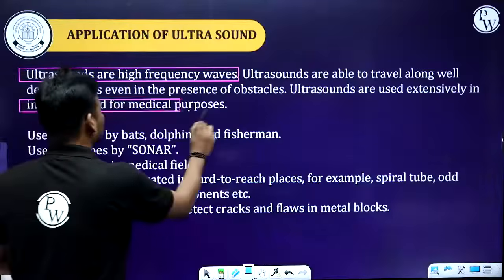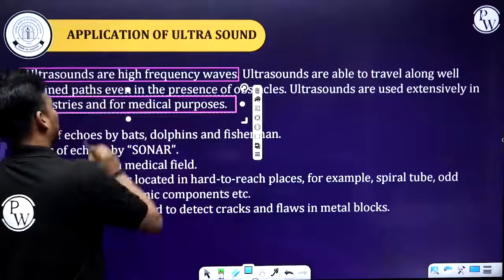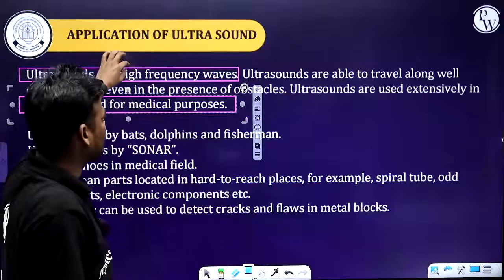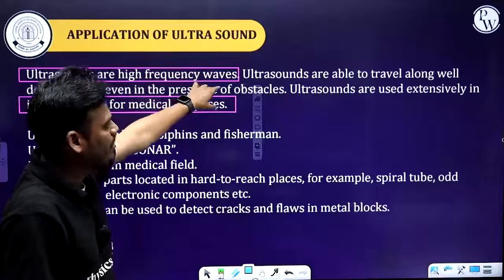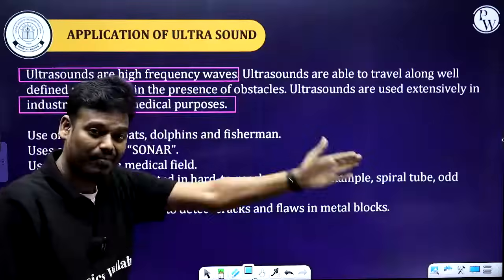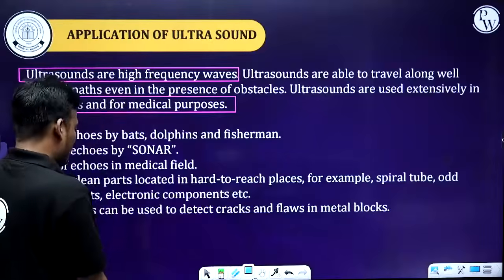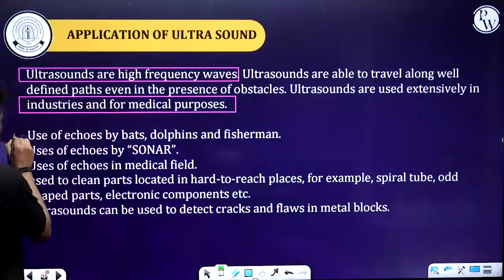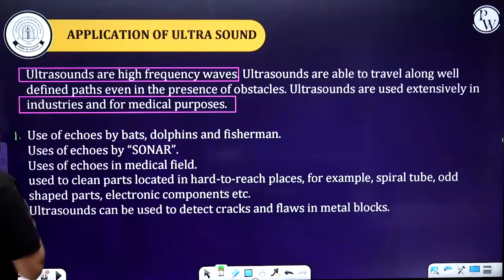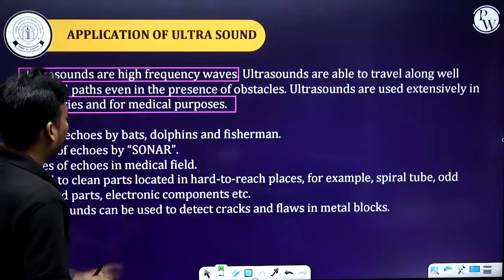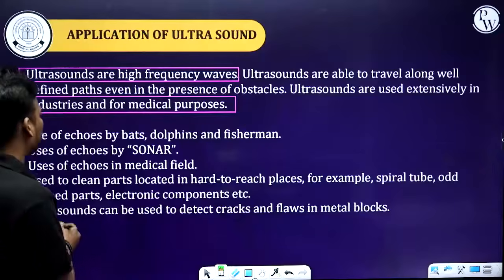Where do we use them? Industrial and medical purposes. What is the reason? Because these ultrasounds have high frequency waves and are able to travel along a well defined path even if there are obstacles. Another use of ultrasound is the use of echoes by bats, dolphins, and fishermen.